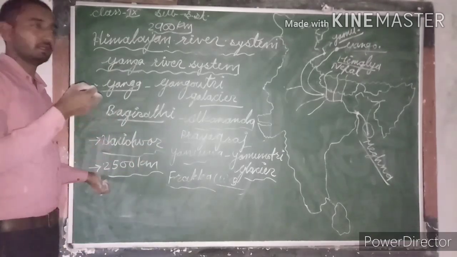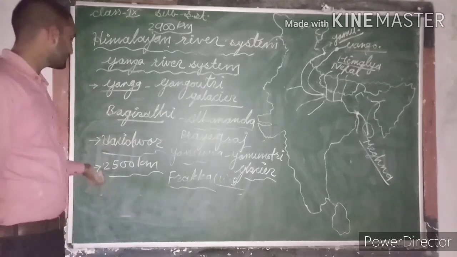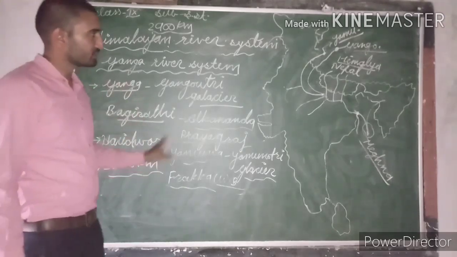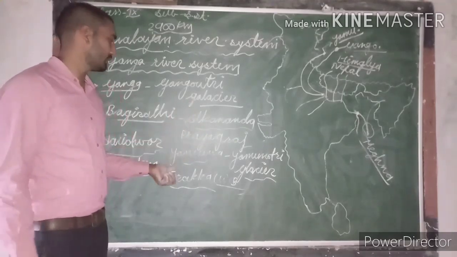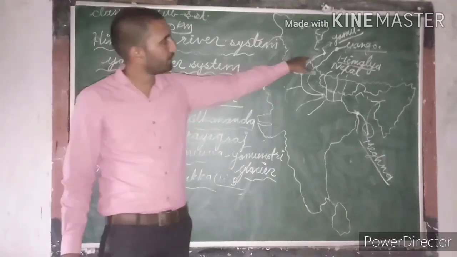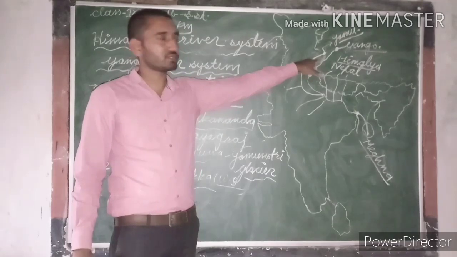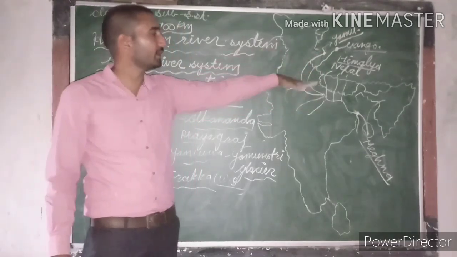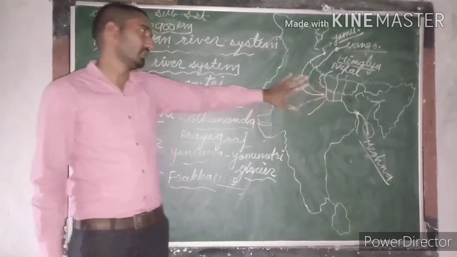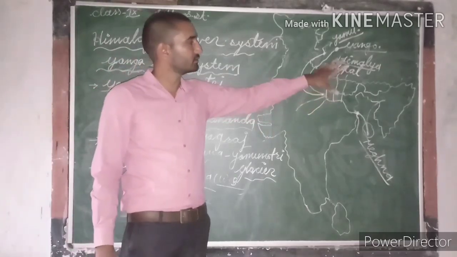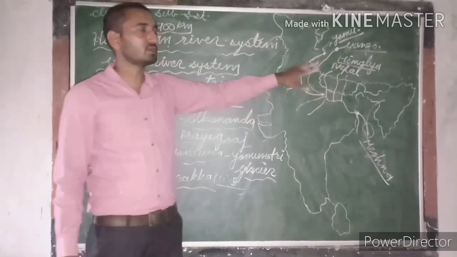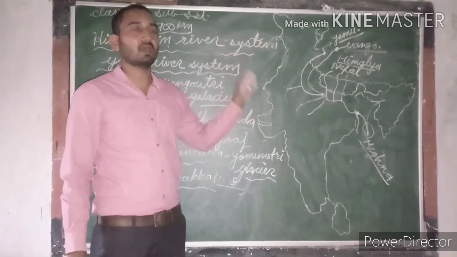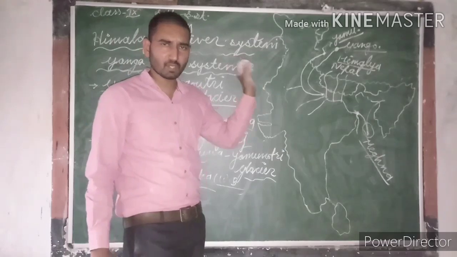The total length covered by Ganga river is nearly 2,500 kilometers. The major tributary of Ganga river is Yamuna, which originates from Yamunotri glacier, flows parallel to the Ganga river and merges in Ganga at Allahabad from the right side. Along with that, three other tributaries originate from Nepal's Himalaya, which are Gandak, Ghagra and Kosi.